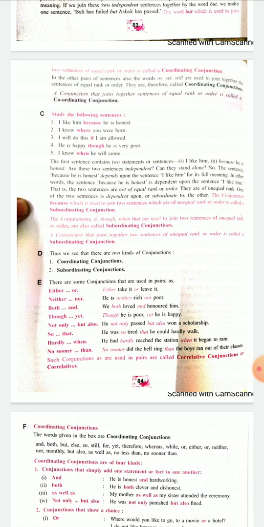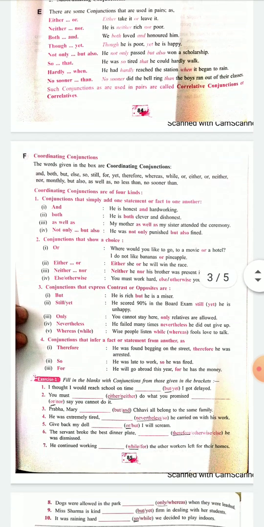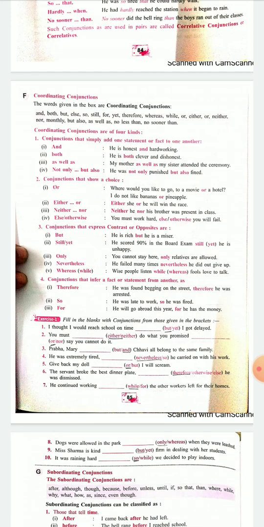Right now I just told you we used only one conjunction in a sentence, but these conjunctions are used in pairs. So when you are using either and or, both are conjunctions, both will be used in one sentence. They are called correlative conjunctions. The conjunctions which are used in pairs are called correlative conjunctions. Okay, now we come to point F. Again, back to coordinating conjunctions.